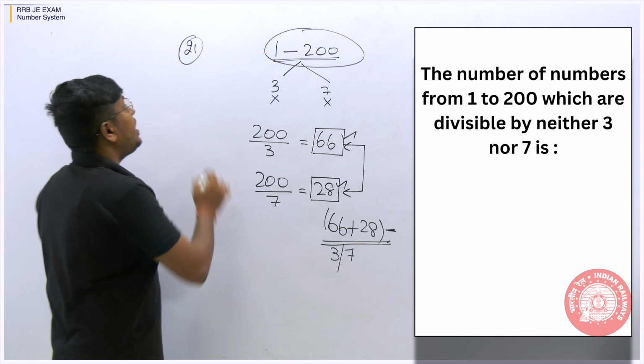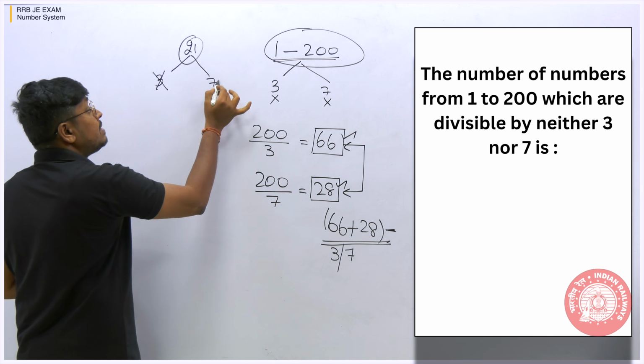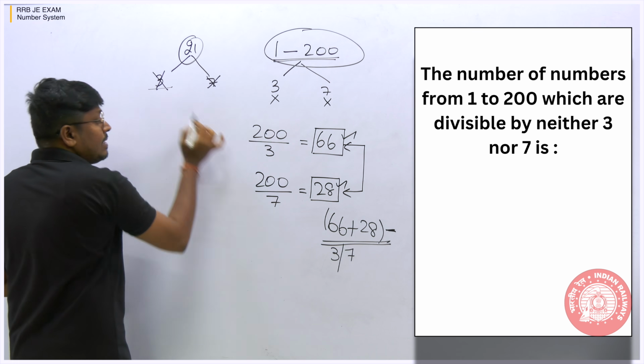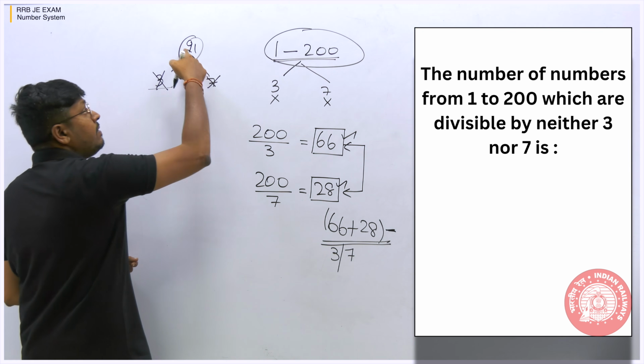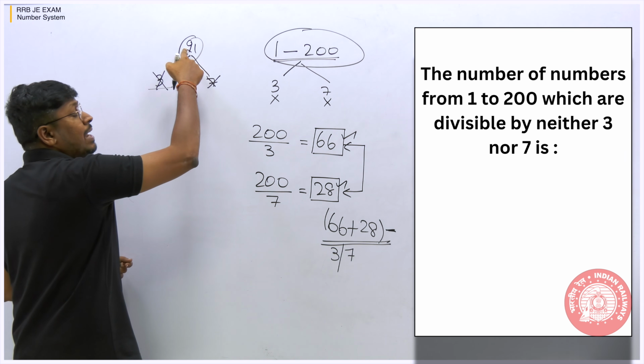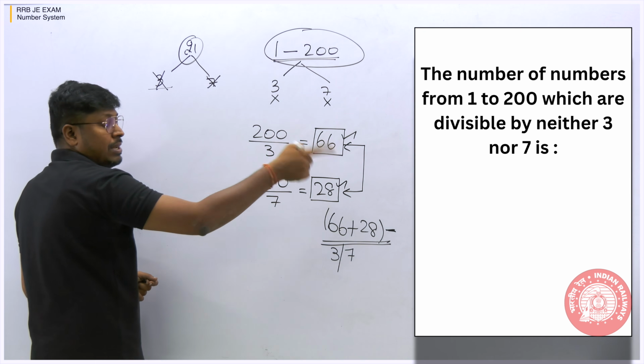When you see the number 21, it is divisible by 3, and the same number is divisible by 7. So inside the 66 numbers we will have the number 21, and inside the 28 numbers we will also have the number 21. So we have to eliminate 21, because it is counted two times. So we have to eliminate it once.